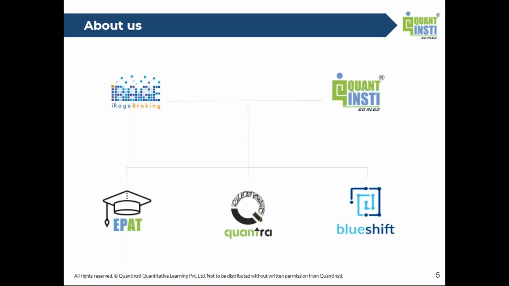Quantra, on the other hand, are self-paced courses, which are much more defined, because the scope of each topic is much smaller. The time devoted to each course varies from about 2 to about 15 hours. They are bite-sized courses, what we popularly call MOOCs, that is massively open online courses. And Blueshift, which is the third product that we have, is a research and trading platform, which is entirely cloud-based, which we are also going to see a little bit of today.